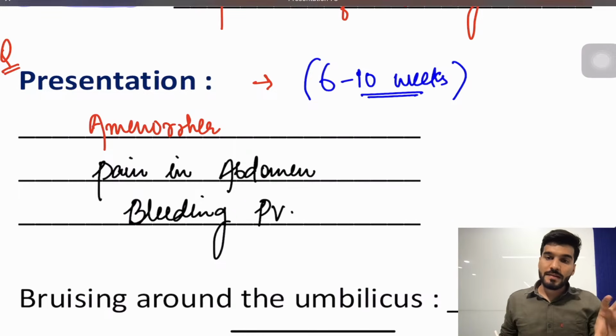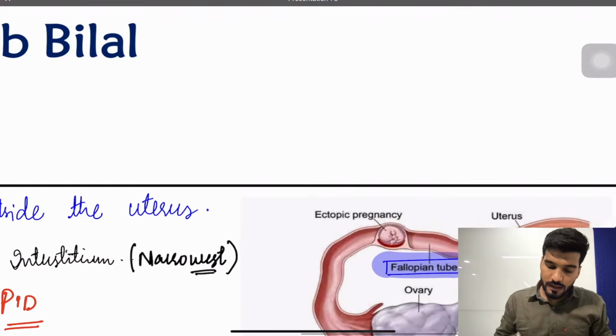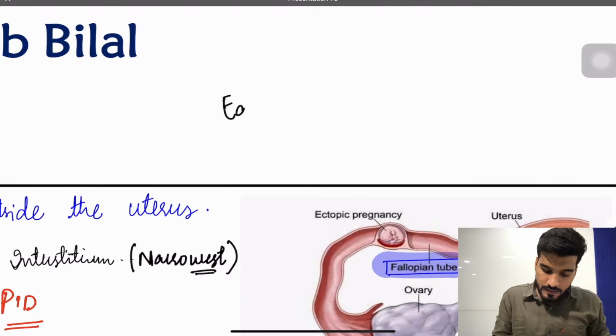Now, depending upon the site of an ectopic pregnancy, my question is: what is the earliest part of a fallopian tube to rupture in case of an ectopic pregnancy? What will be your answer? Write down the answer in the comment section. Sir, the earliest to rupture is? Anyone in the comment section?